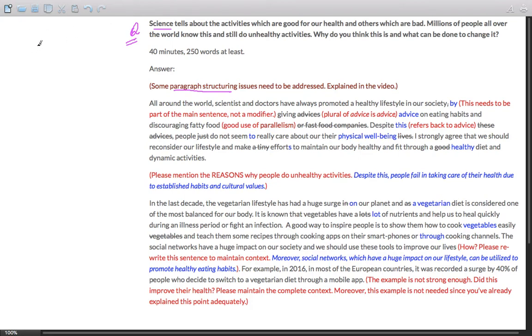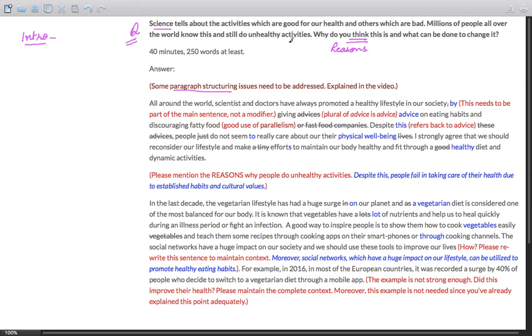Well, as usual, the first one is introduction, which should consist of a general statement related to science and related to how it helps and how it imparts information about the lifestyle. This should be followed by what are the reasons? Why do you think that is? What are the reasons? Mention briefly what are the reasons that lead to people following unhealthy activities.